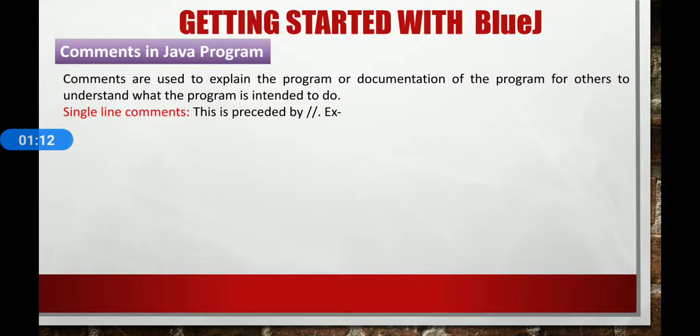This is preceded by a double slash. For example, here the comment explains the registration number that is unique for every student. So it tells other users that it should be unique for every student.